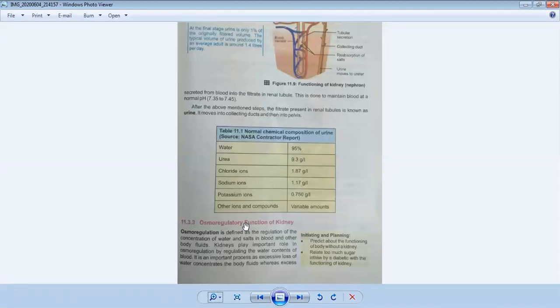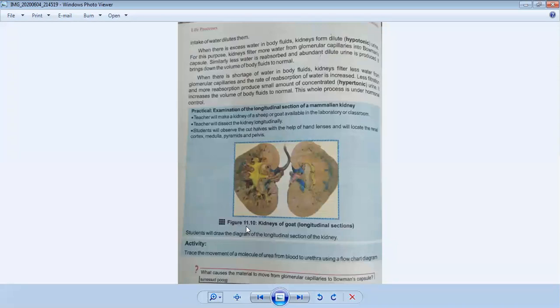Now the question is, how can they manage our osmoregulatory function? To understand this part, we have to know that when there is excess water in body fluids, kidneys form dilute hypotonic urine.